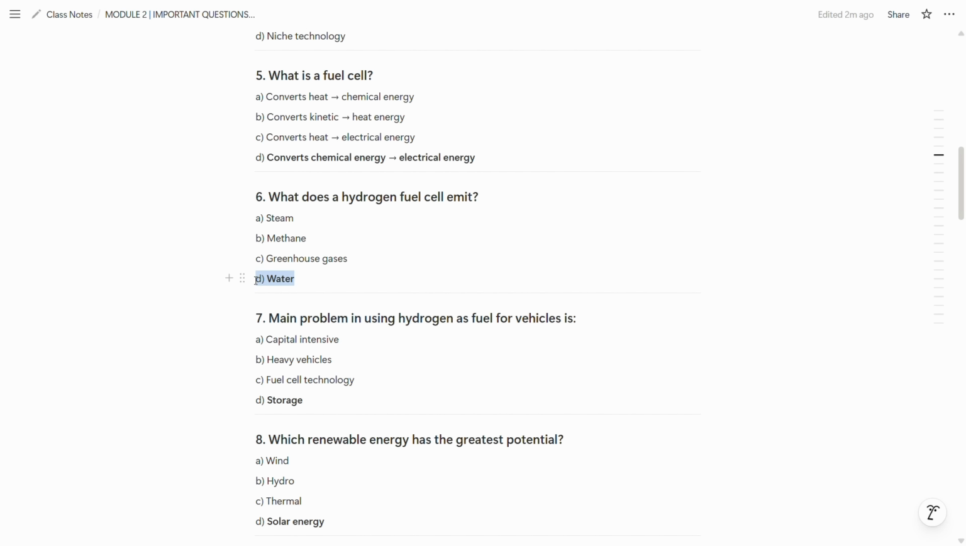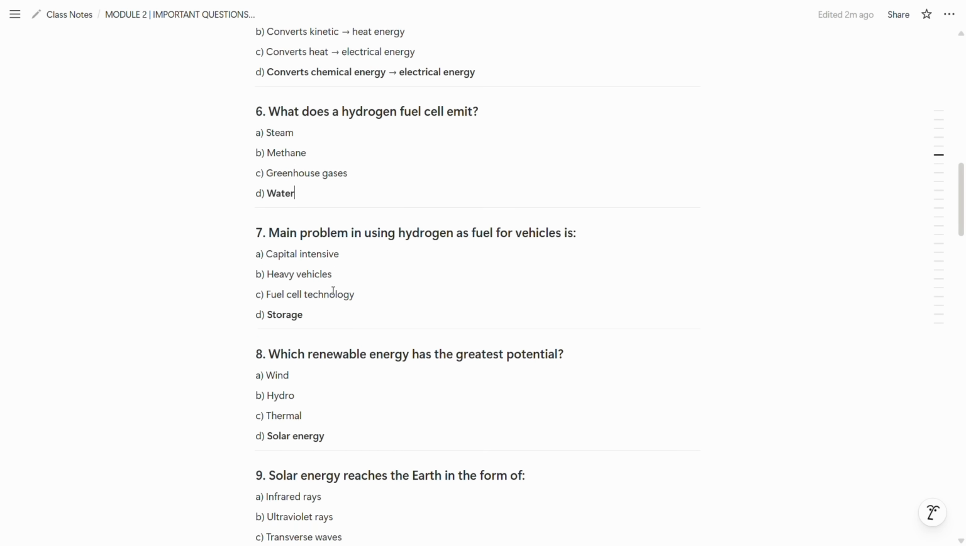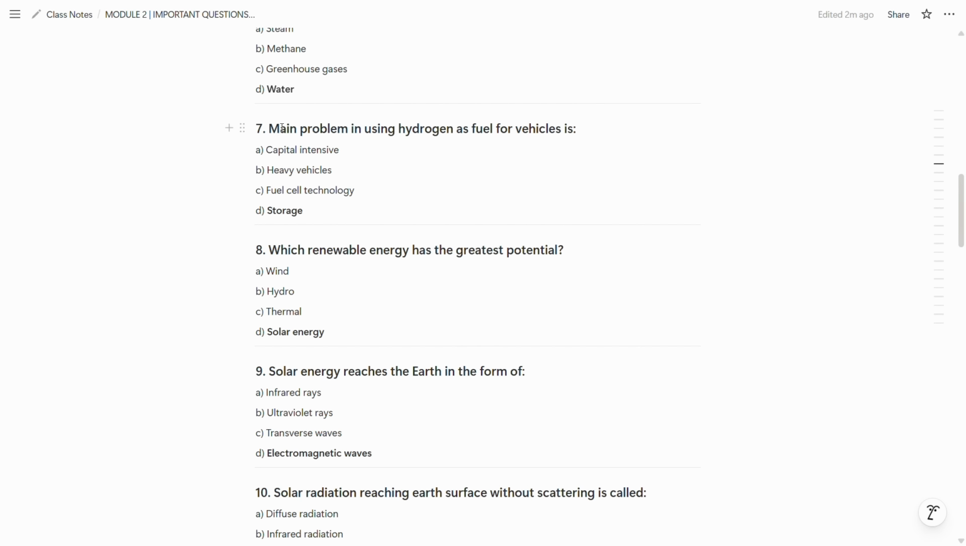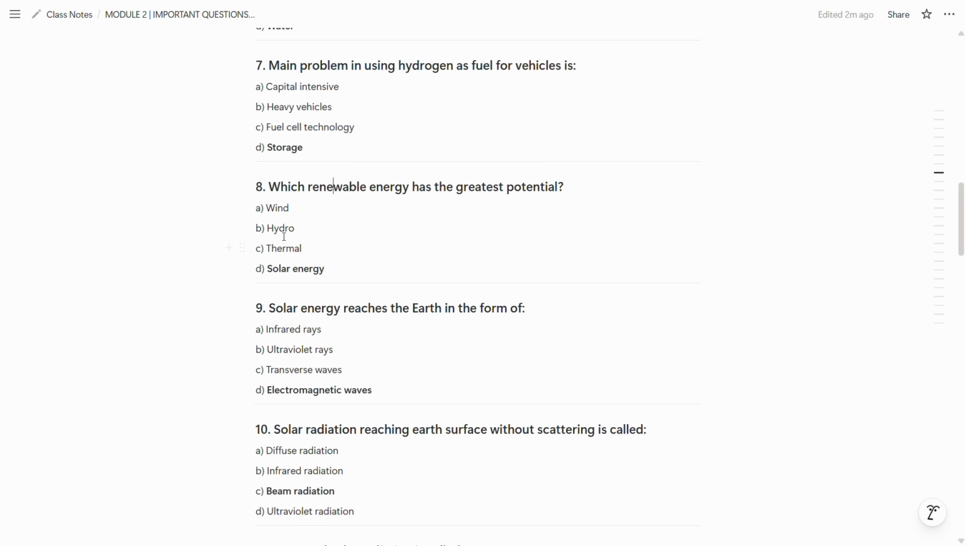Now the sixth one is, what does a hydrogen fuel cell emit? It emits water. So D option is the correct answer. Now the seventh one is, main problem in using hydrogen as fuel for vehicle is storage. It is very difficult to store a hydrogen fuel. So D option is the correct answer.